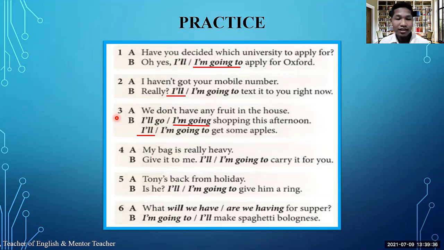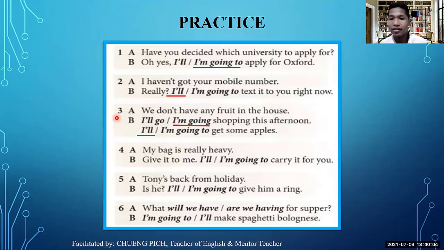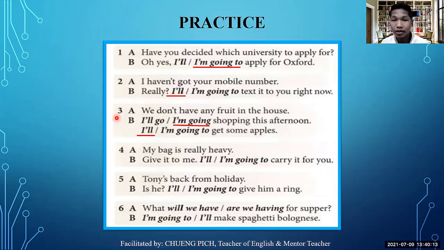And the second one uses will, because why? Because it is not planned yet. I'll get some apples. You just say it because he doesn't plan to get some apples, but he or she knows that he or she is going shopping this afternoon, but has no plan to buy something. Immediately he or she just decided to buy some apples. That's why he or she used will in this case.